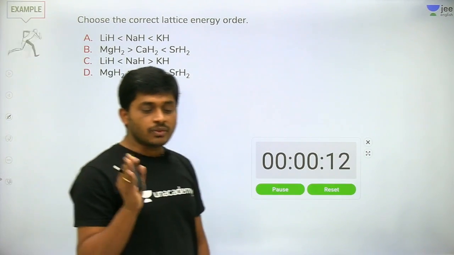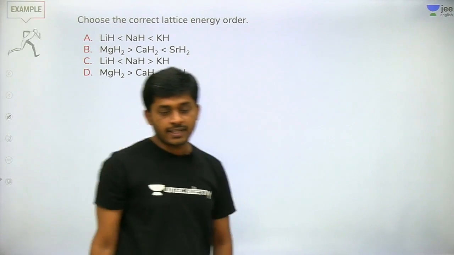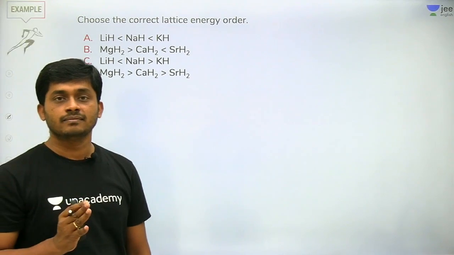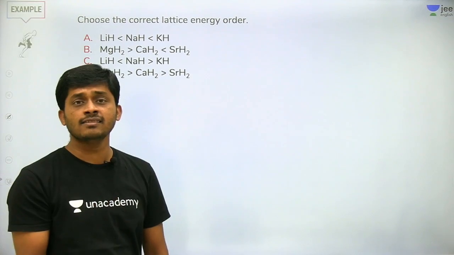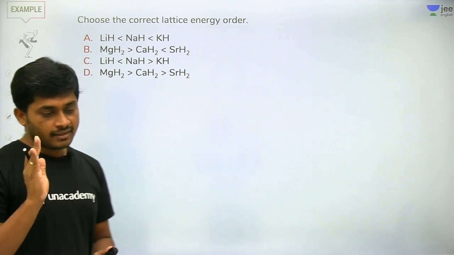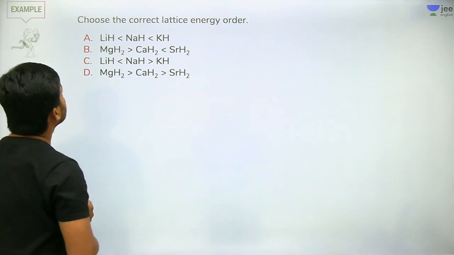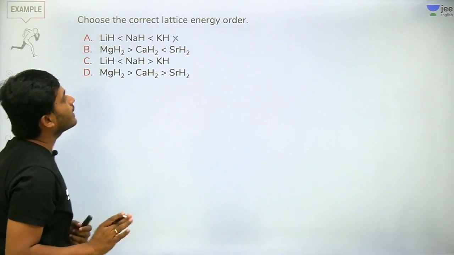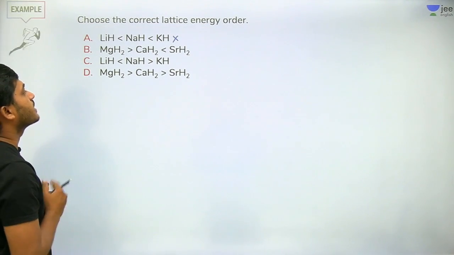What factors do we have to consider for lattice energy? The first thing, size and also charge. More charge, more lattice energy. If size is less, more lattice energy. Yes or no? Now which one is matching with that? Lithium, it is wrong. See the next statement: magnesium, calcium, strontium.